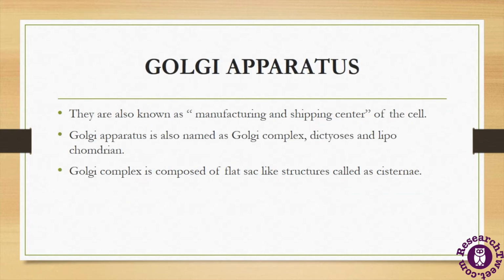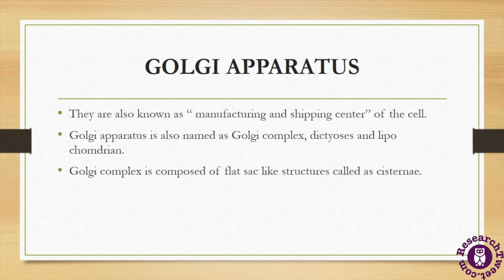So now let's understand the Golgi apparatus. Basically the Golgi apparatus are the differentiated portions of the vacuolar system of the cell, and they occur in all living cells except the prokaryotic cells. The Golgi apparatus is also known as the manufacturing and shipping center of the cell because it has the function of manufacturing and transportation. The Golgi apparatus is also named Golgi complex, Golgi element, dictyosomes and lipochondrion.